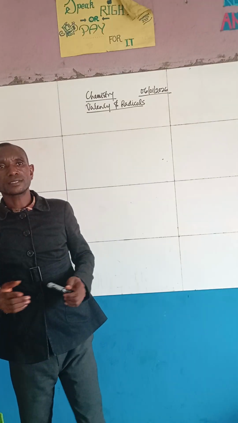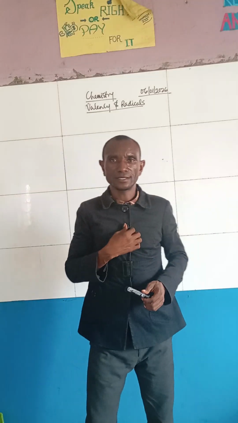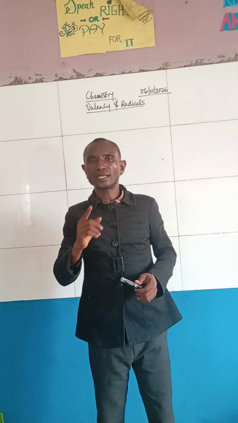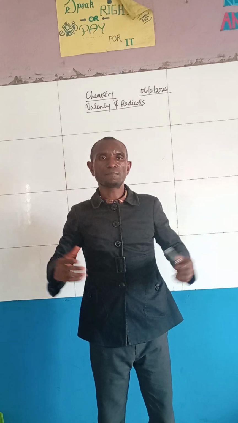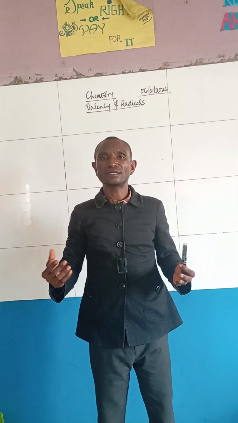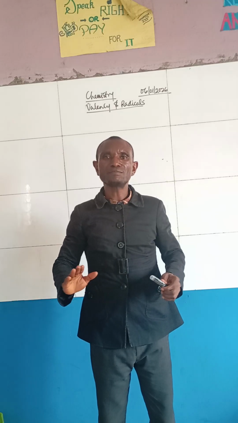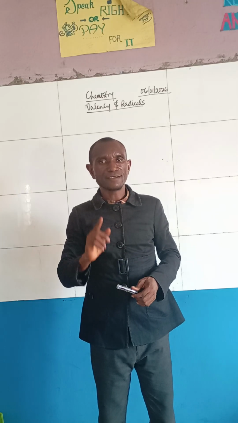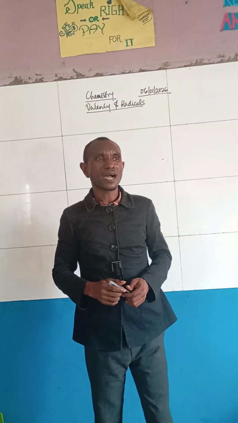You may be asked, what is valency? Valency is the combining power of an element. So the power of an element depends on the valency. In simple terms, valency is the combining power of an element.